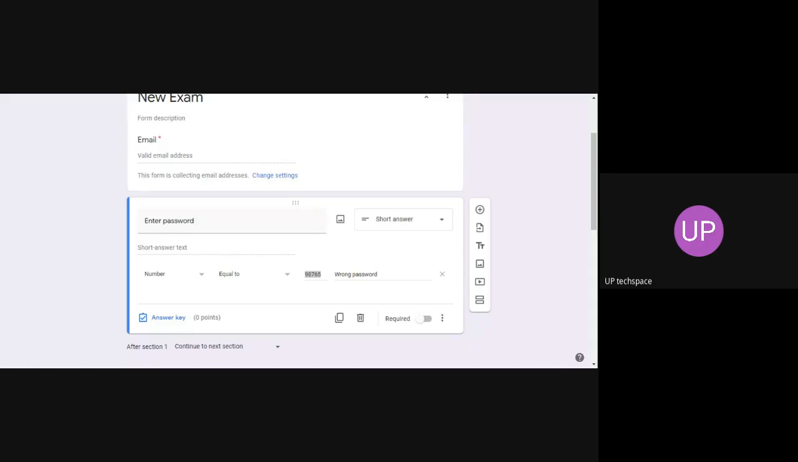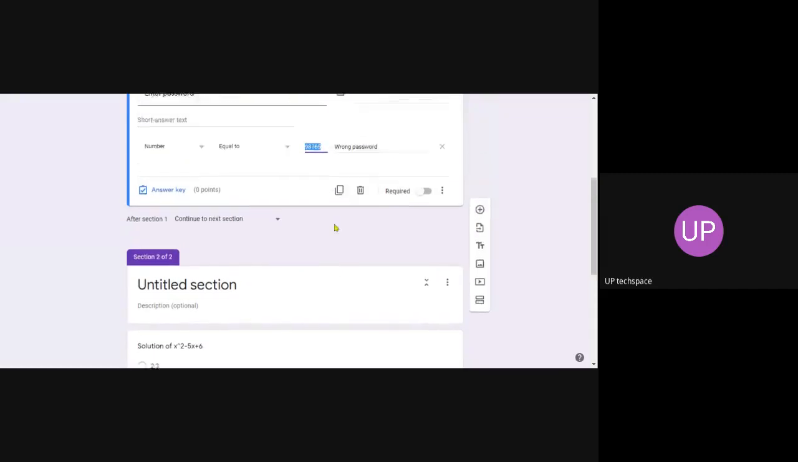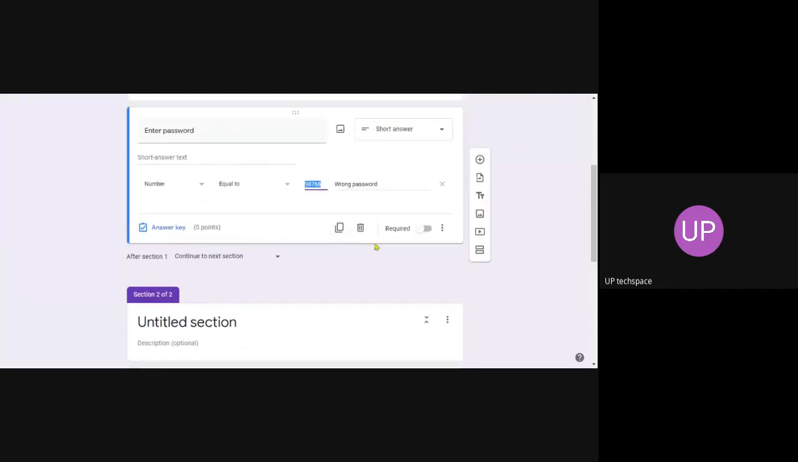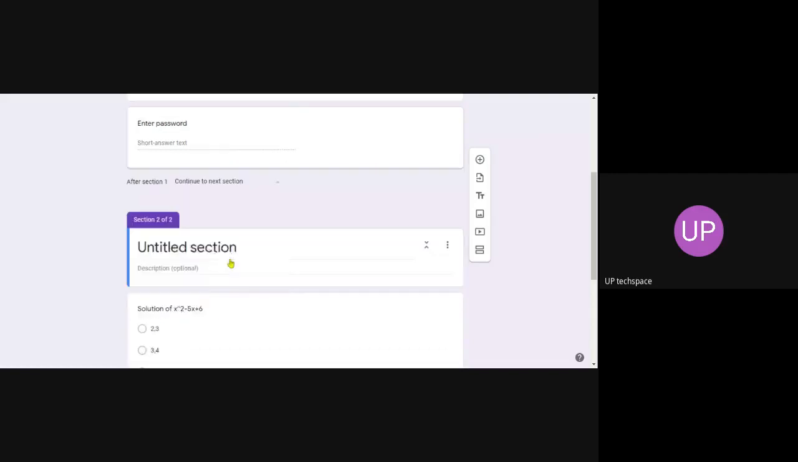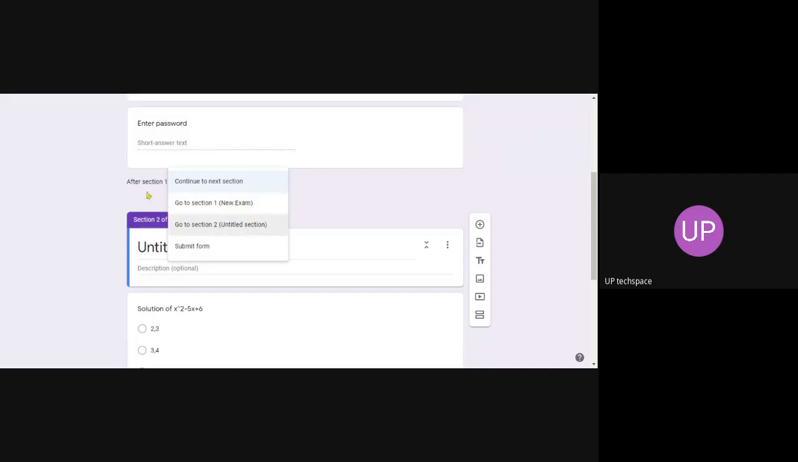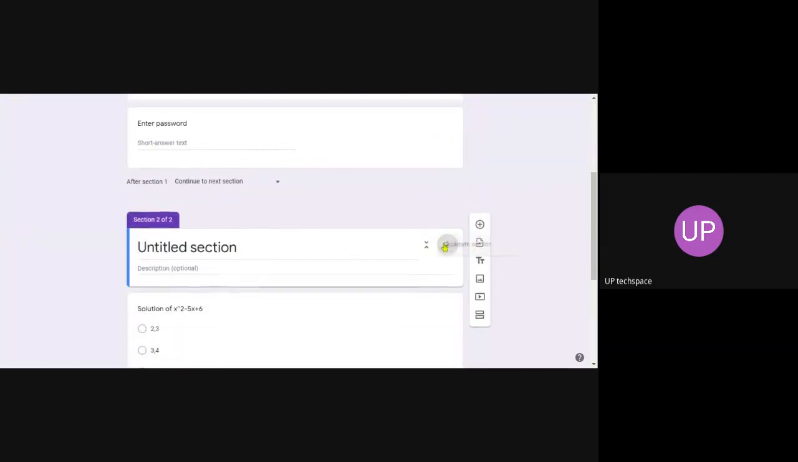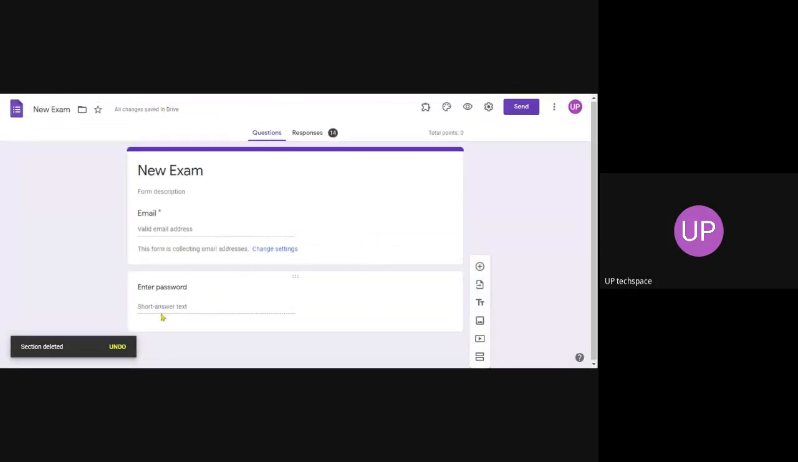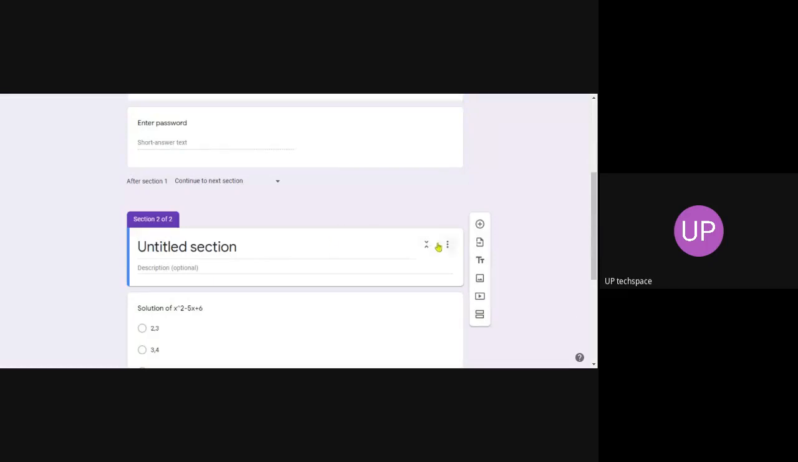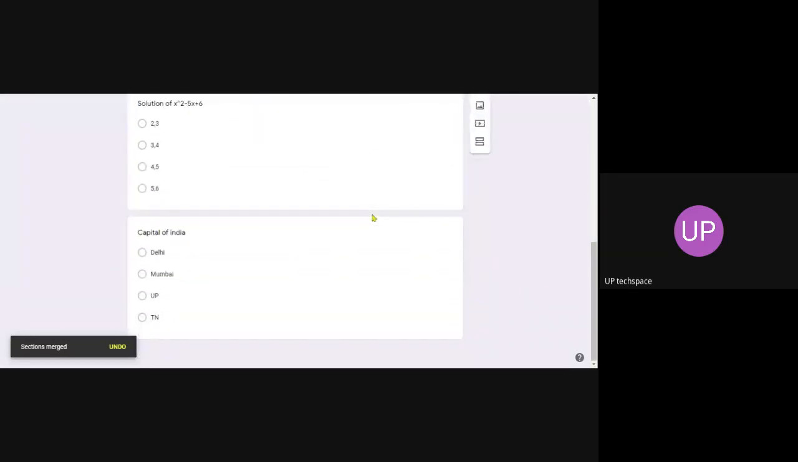And sectioning is an important task. I think most of you know this sectioning. First of all, let me delete the section. Okay, I deleted the section. I completely deleted that. Merge with above. Okay, so this is a form with some questions.